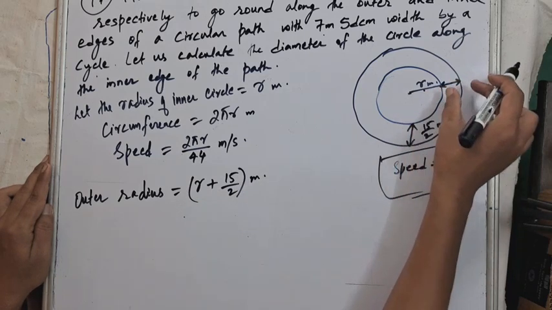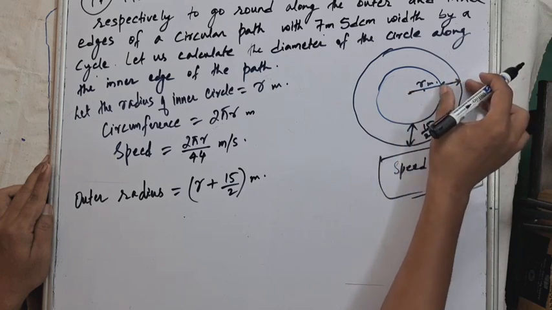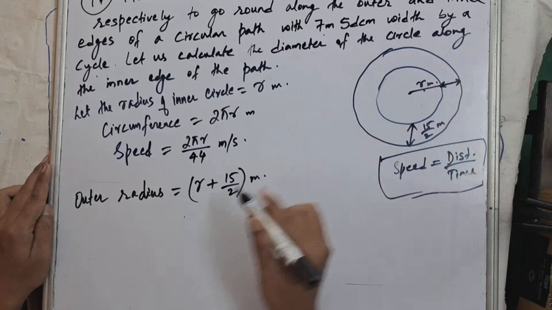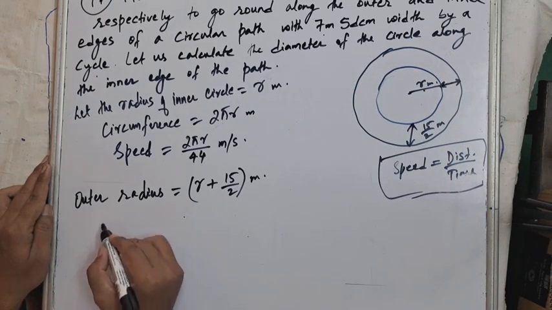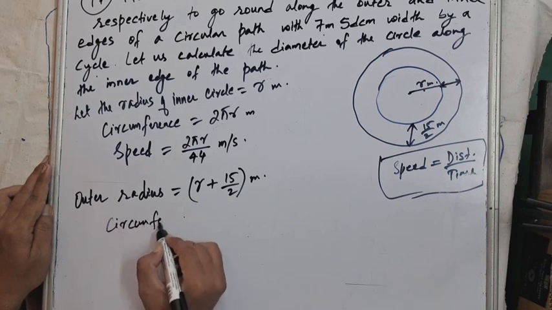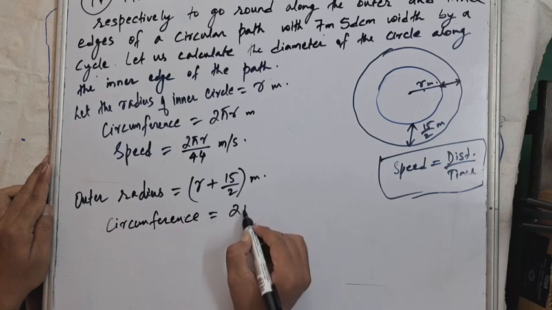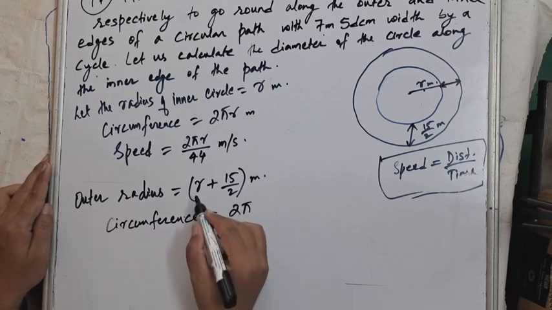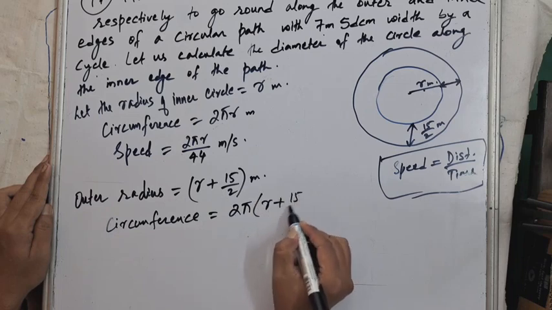This is r, the inner radius, plus the width of the path, which gives us the radius of the outer circle. So r plus 15 by 2 is the outer radius. So the outer circumference is 2 pi r, isn't it? 2 pi into radius. So what is the radius? The radius is r plus 15 by 2, so 2 pi into r plus 15 by 2.